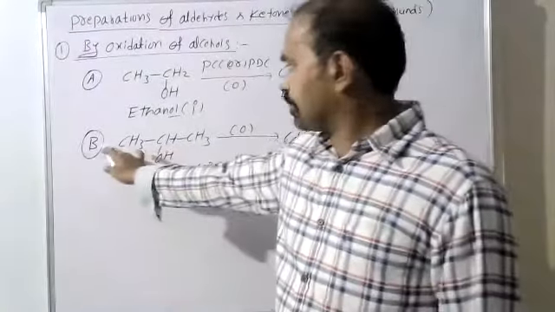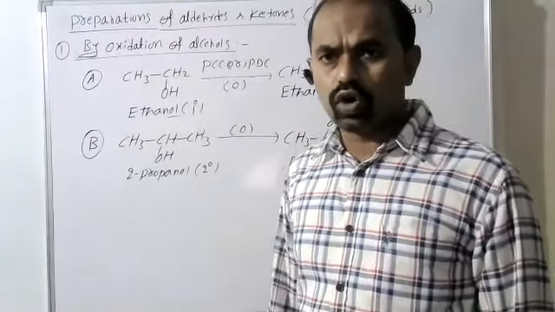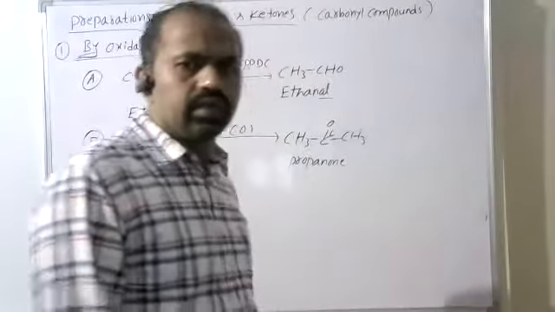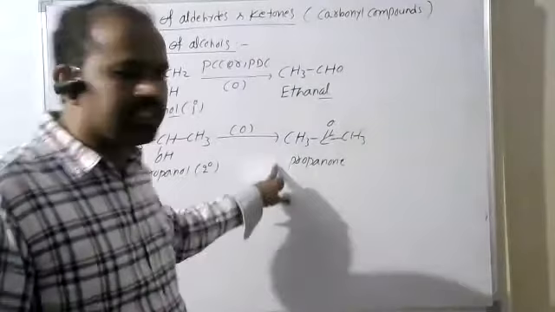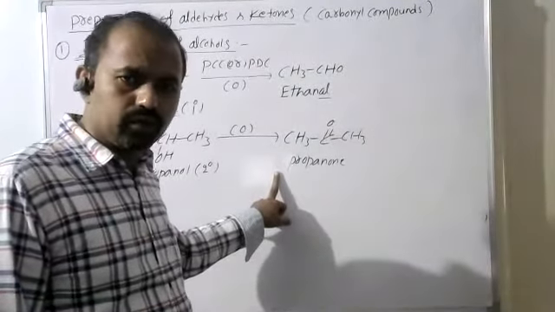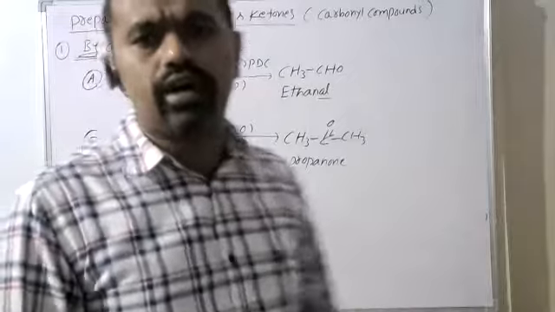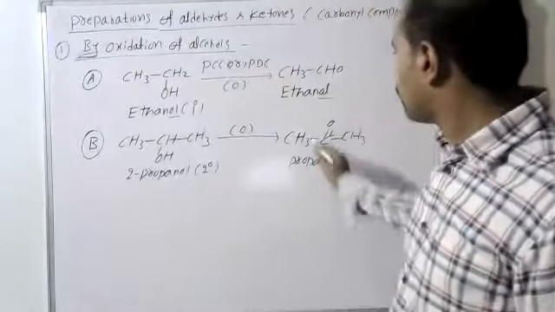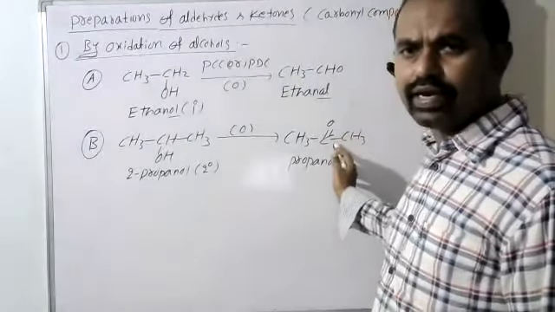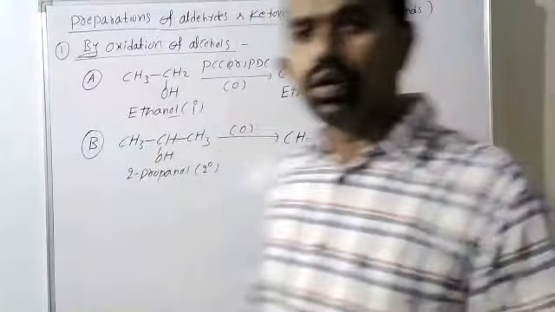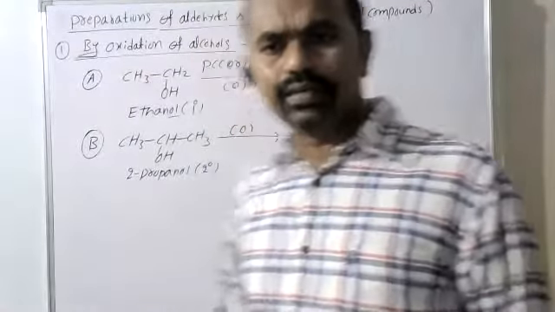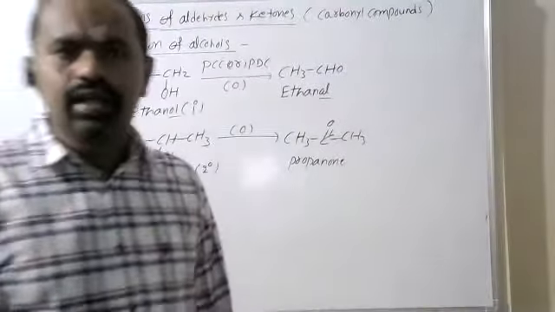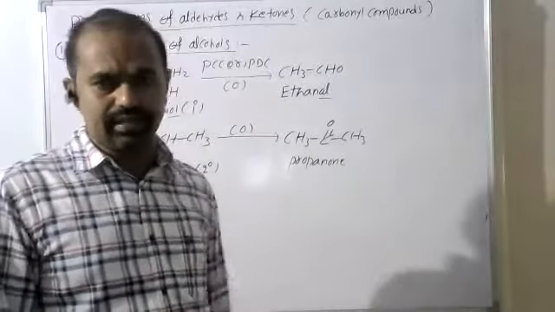So second thing, secondary alcohols. I have taken 2-propanol. If it is oxidized, 2-propanol is converted to propanone. So here these ketones are not easily oxidized. We know about that. Why? Because carbon-carbon bond breaking is required, and here it is somewhat difficult. Because of that reason, further oxidation does not take place here. If you want oxidation, only drastic conditions will oxidize it.